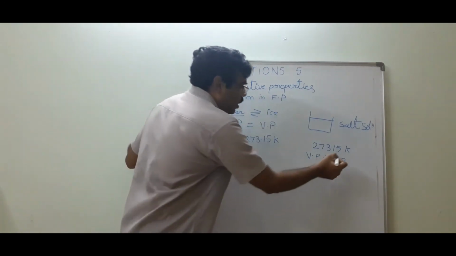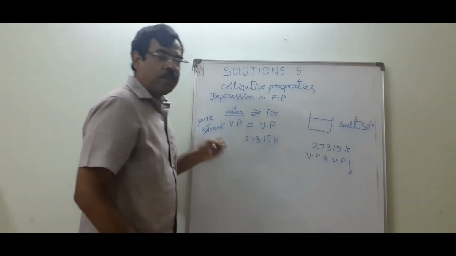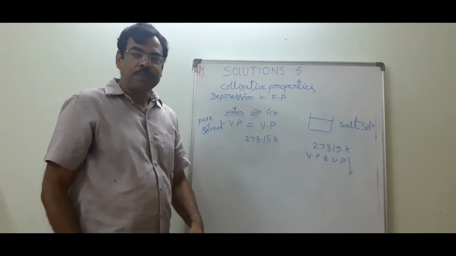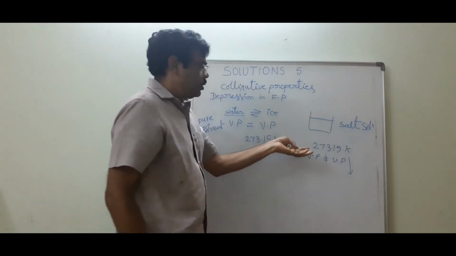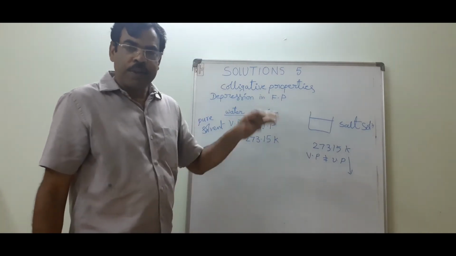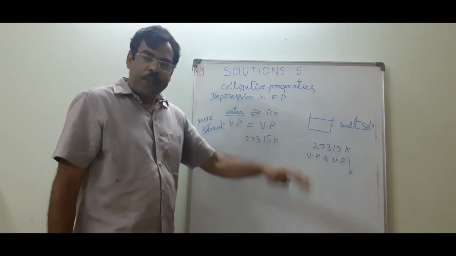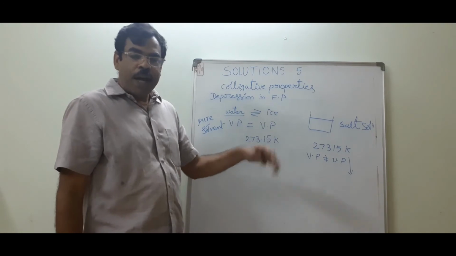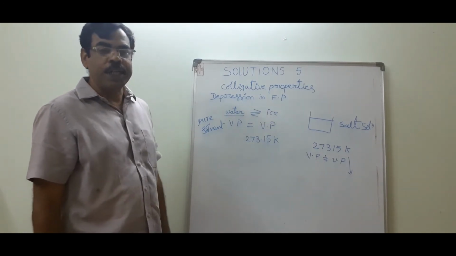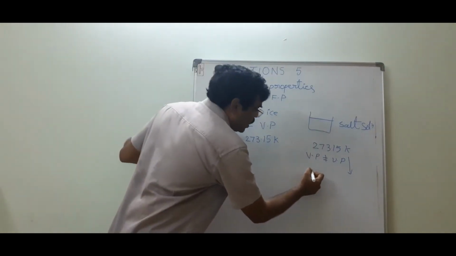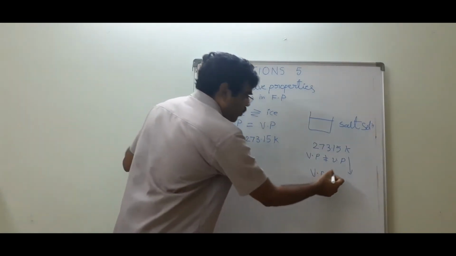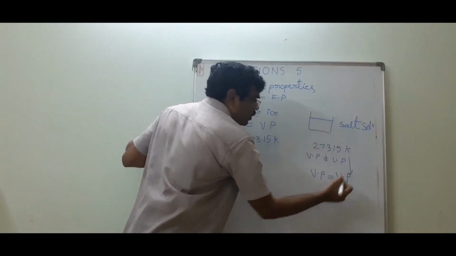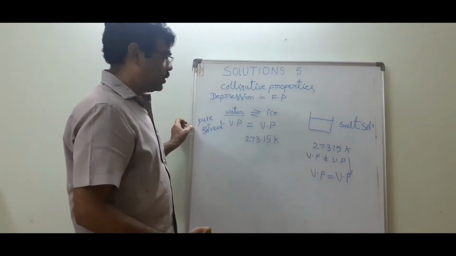On further cooling, the temperature decreases to 272 or 271, anyhow, the temperature decreases. Then it freezes. Here the vapor pressure of the liquid phase is equal to the vapor pressure of the solid phase.